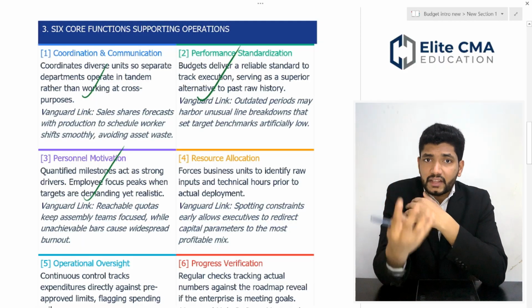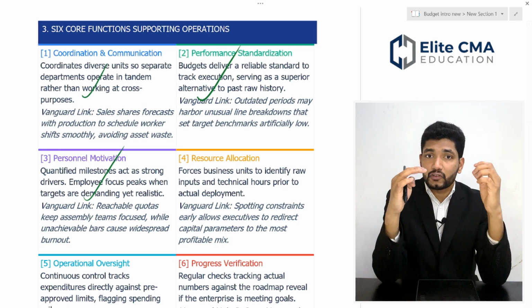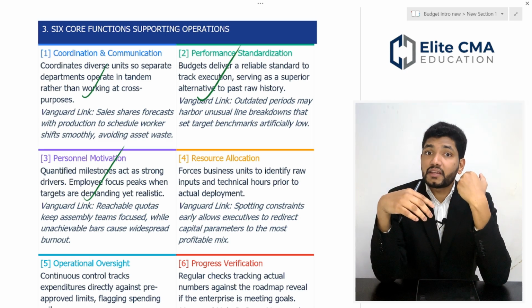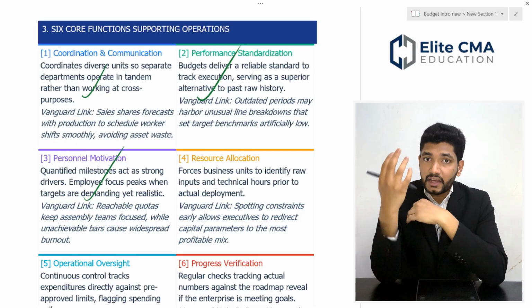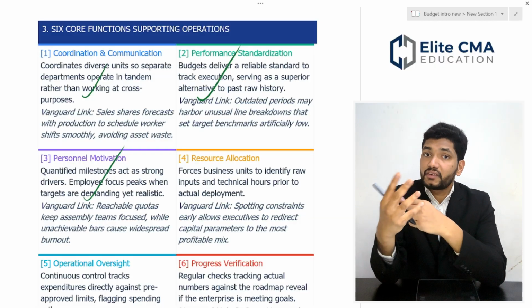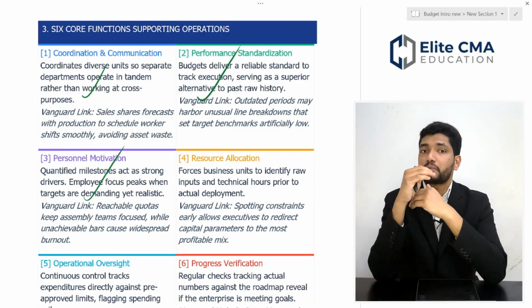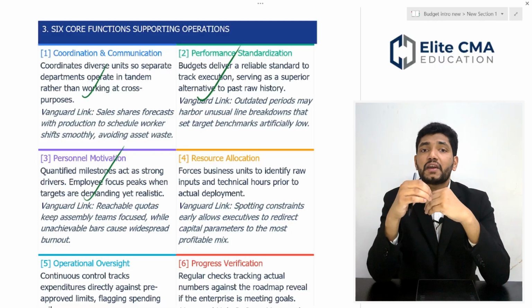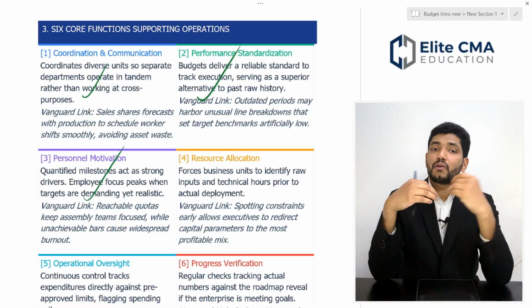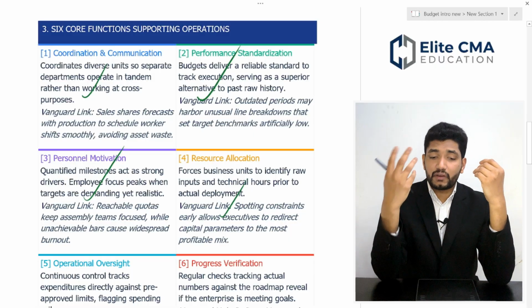This applies not only to sales but to expenses as well. Suppose I have a maintenance budget of 100,000 for this month. I can communicate this to my maintenance department, so they know their target or quota for this particular period. It will give the maintenance department control over their spending. Then, resource allocation.